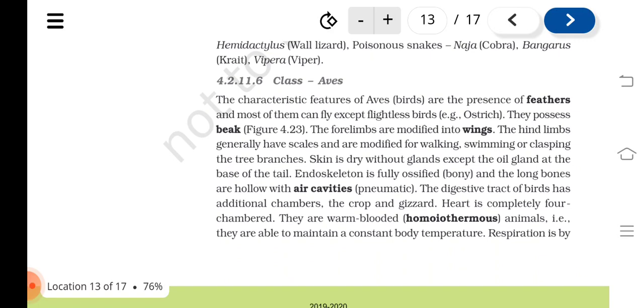Class Aves. The characteristic features of Aves or birds are the presence of feathers, and most of them can fly except flightless birds. Example: ostrich. They possess beak. The forelimbs are modified into wings. The hind limbs generally have scales and are modified for walking, swimming, or clasping the tree branches. Skin is dry without glands except the oil gland at the base of the tail.